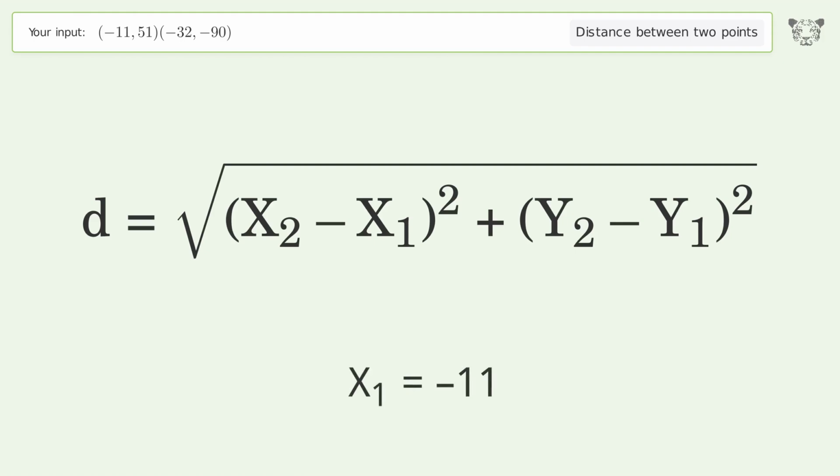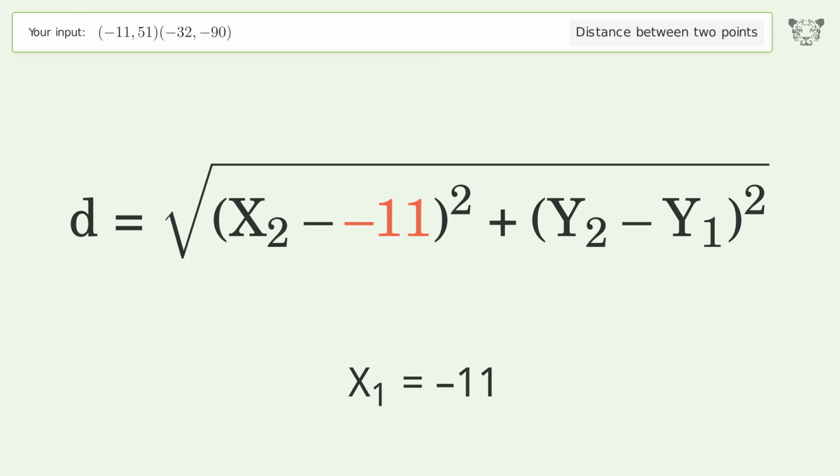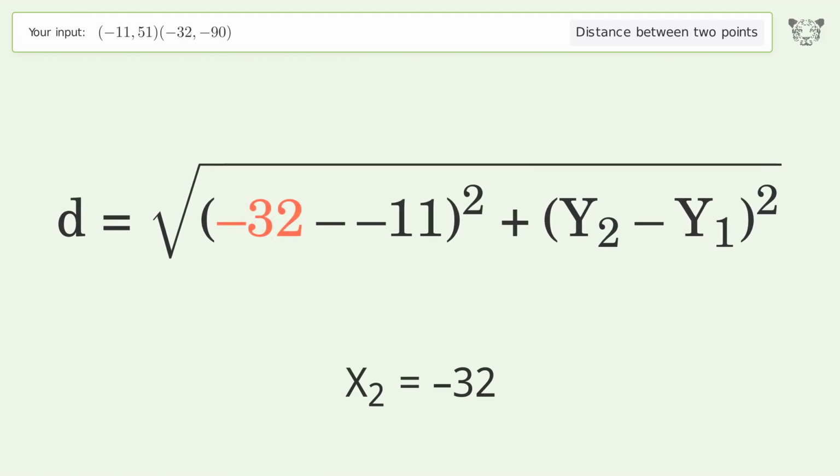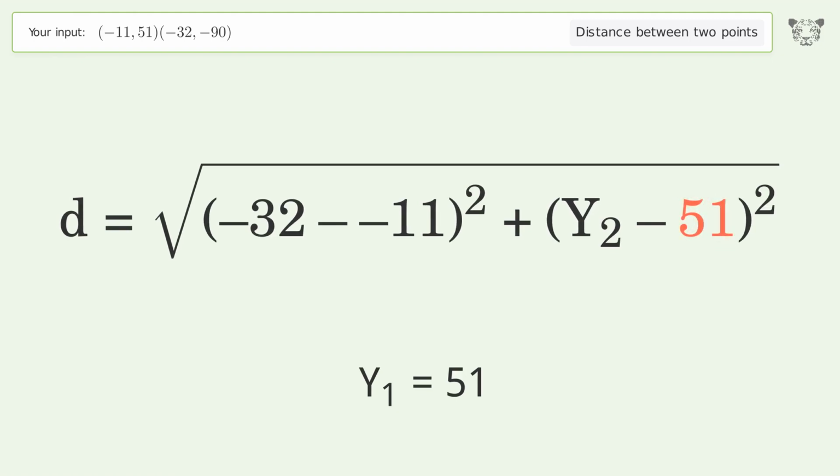x1 equals -11. x2 equals -32. y1 equals 51. y2 equals -90.